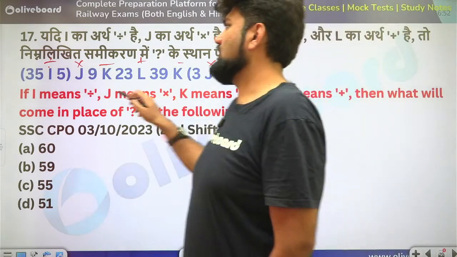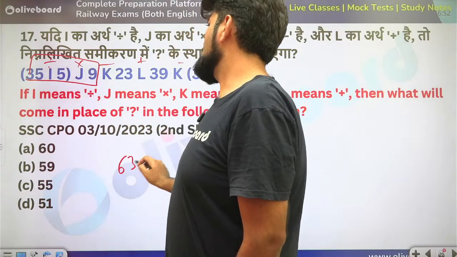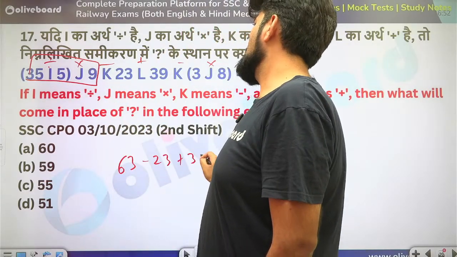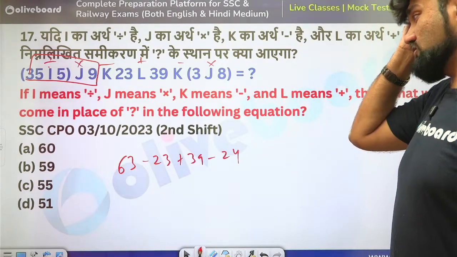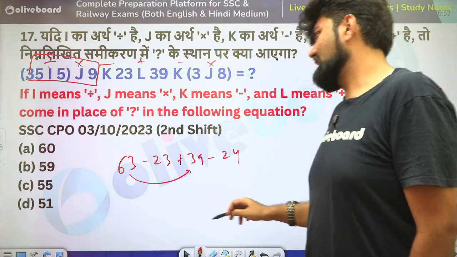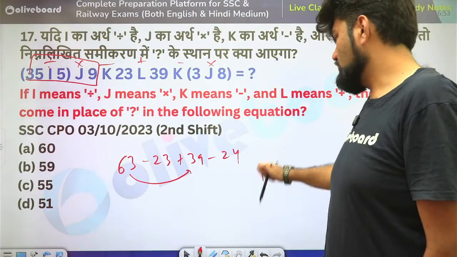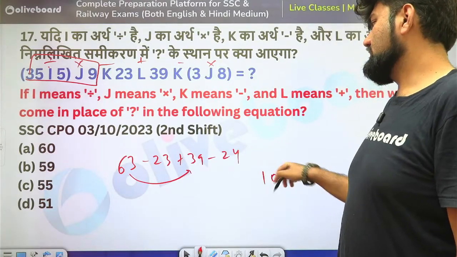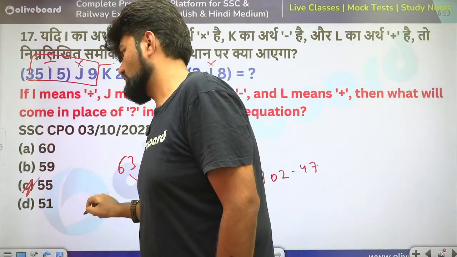Of course, you need to solve it. 35 divided by 5 is 7, 7 times 9 is 63. 63 minus 23 plus 39 minus 24. Now 63 plus 39. So this is 90 and 12. Oh, sorry, 102. And this is 47. 5 is the unit digit, 55. Option C is the correct answer.